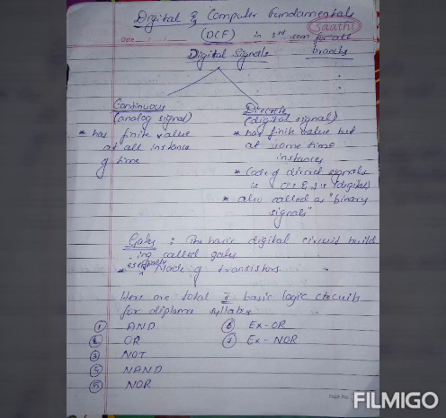Here we have digital signals, which are categorized into two types: continuous signal and discrete signal. Continuous signal is also called an analog signal, and discrete signal is also called a digital signal. A digital signal has a finite value only at some time instances, whereas an analog signal has a finite value at all instances of time. In a digital signal, the code of a discrete signal is 0 and 1, and it is also called a binary signal. Okay, then next, let's move to the gate concepts.